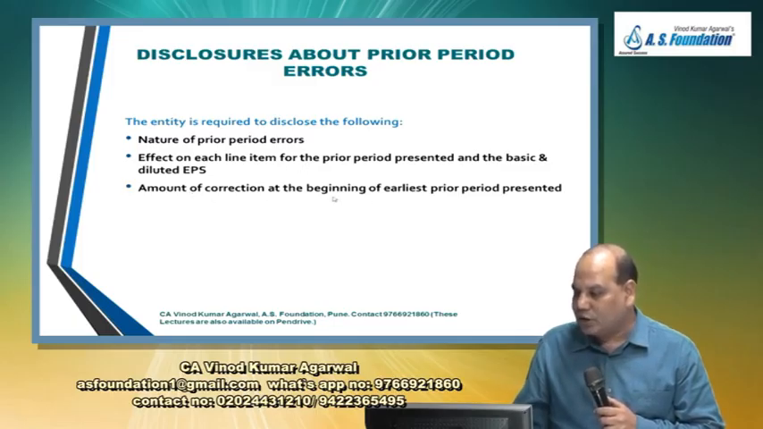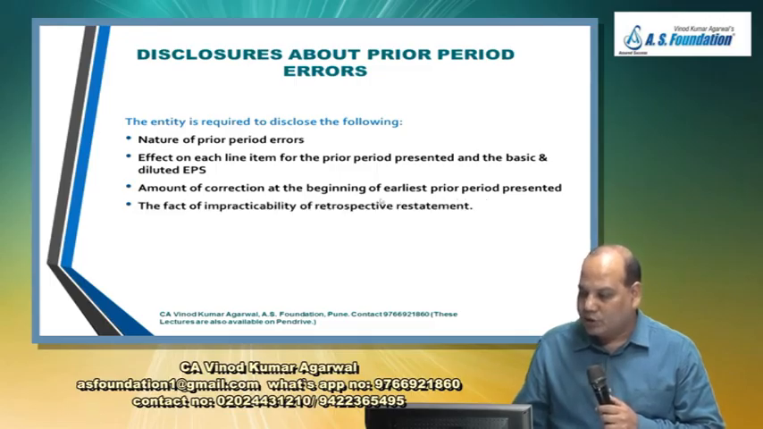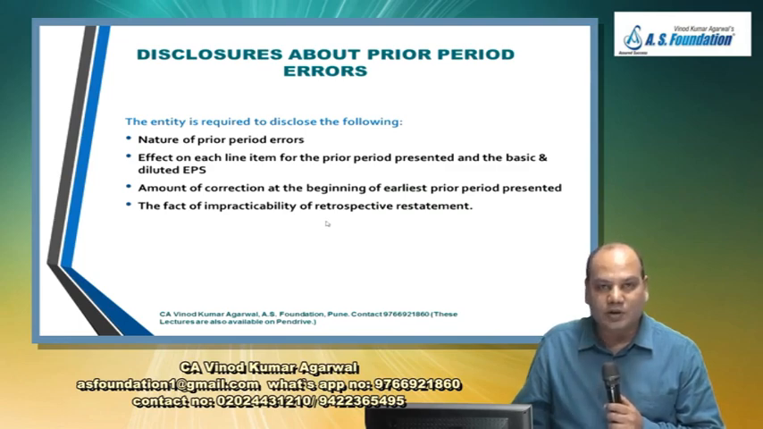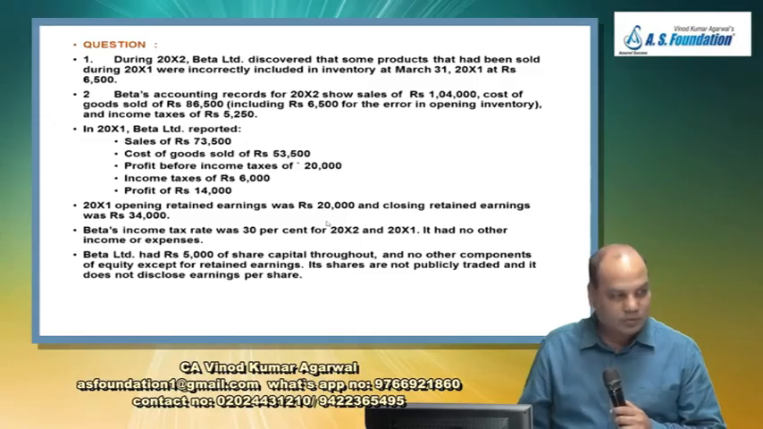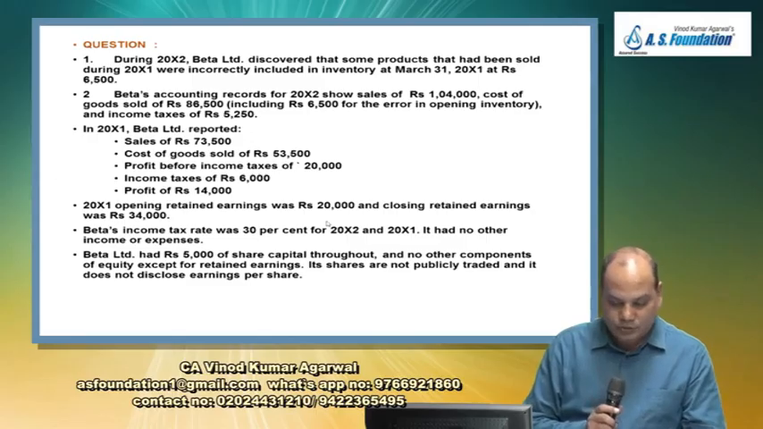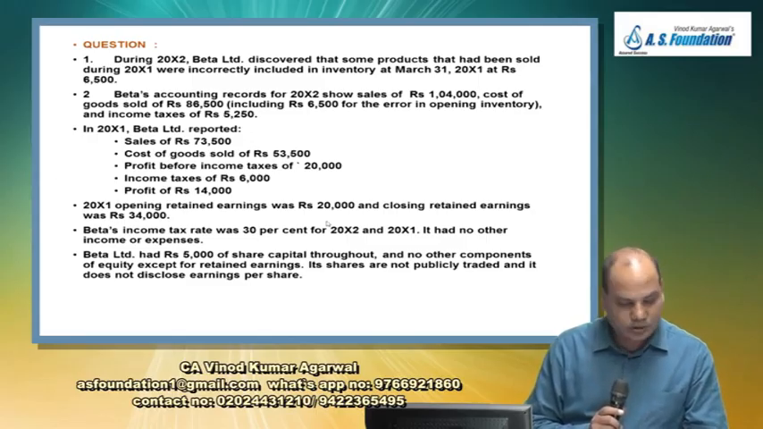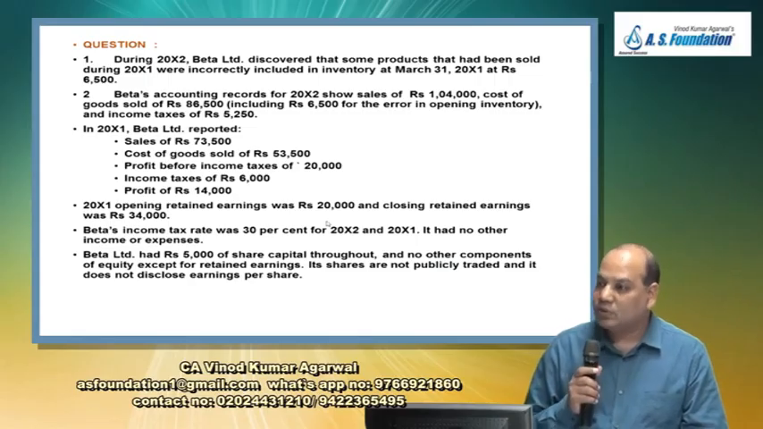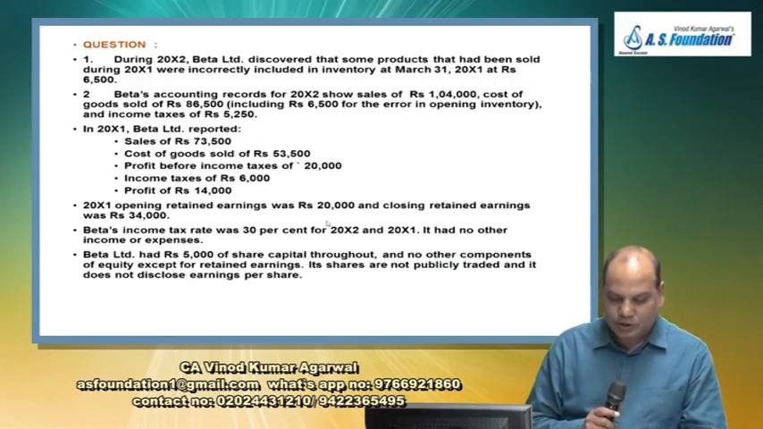An amount of correction at the beginning of the earliest prior period presented will be disclosed separately. And in case of impracticability, the fact of impracticability of retrospective restatement. Is it right? These are the disclosure requirements. Now first we'll solve question number 9. This will give you an idea how to do the retrospective restatement. So such case studies are possible in the exam for anything from 5 to 10 marks.